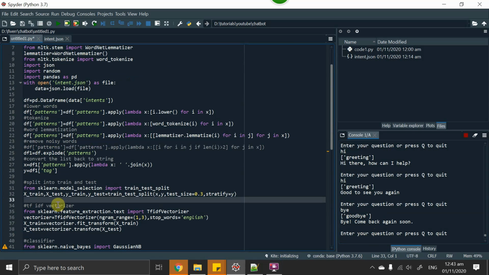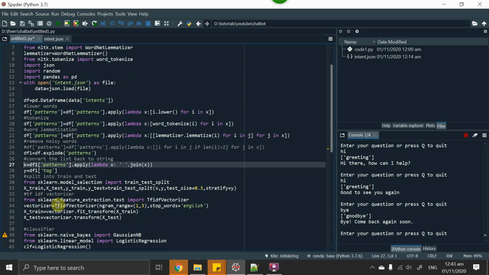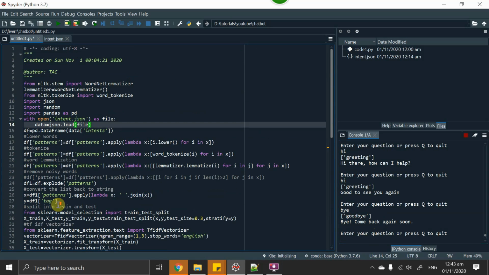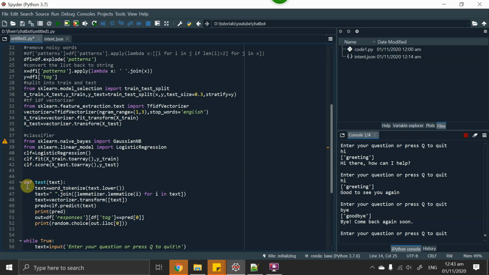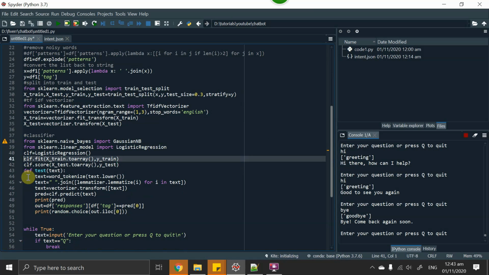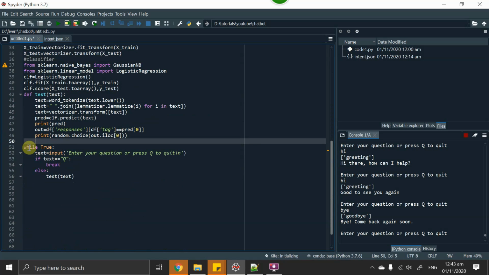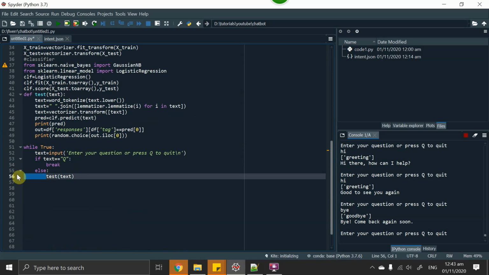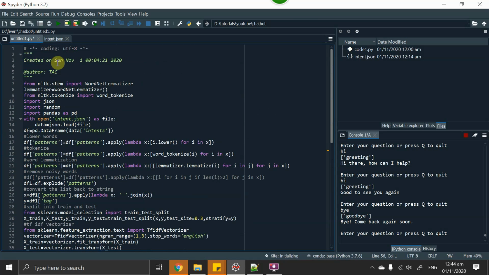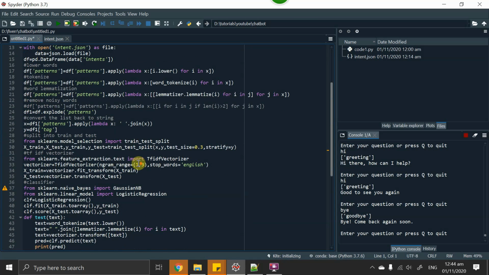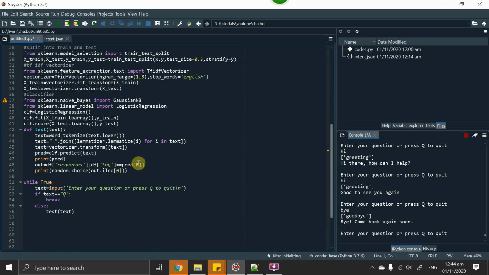Let me reduce the spaces there, and we can see how many lines we have used to build this. It's around 56 lines. If you remove the comment lines and the initial lines, it's less than or equal to 50 lines. So this is the end of this tutorial.